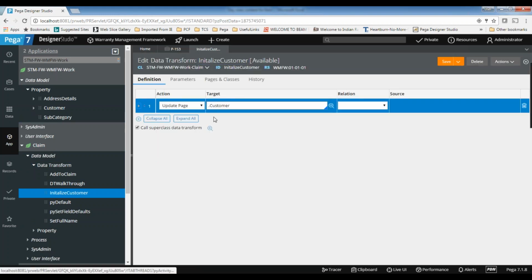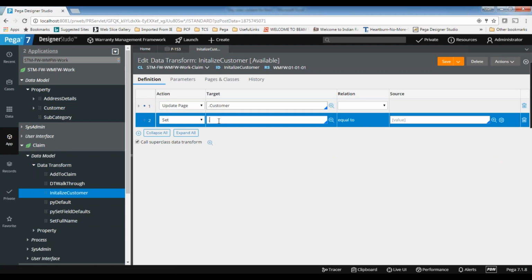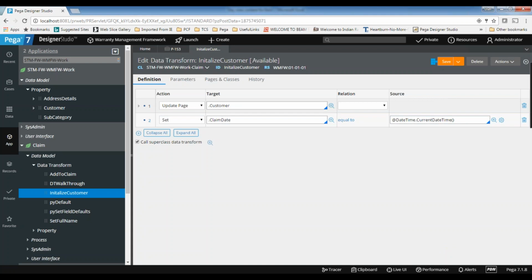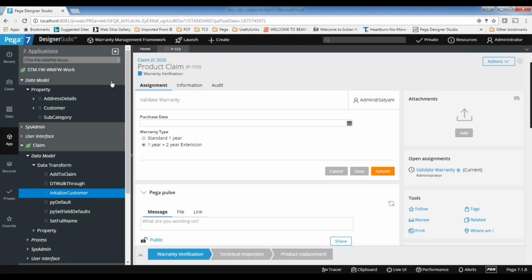When the case is created, I want to take the current date time as the claim date. And I forgot this one as well.